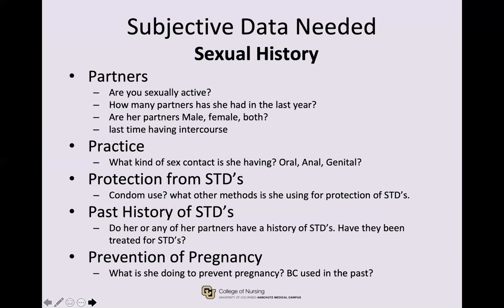We know that she is sexually active and has 2 partners. Are these both current or at different times in the last 12 months? Are her partners male, female, or both? What kind of sexual contact is she having? Genital, anal, oral? When was the last time she had intercourse and was it protected? She states that she uses condoms on occasion. On what occasions is she finding it difficult to use the condoms?